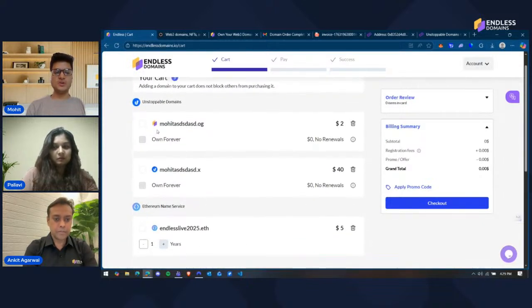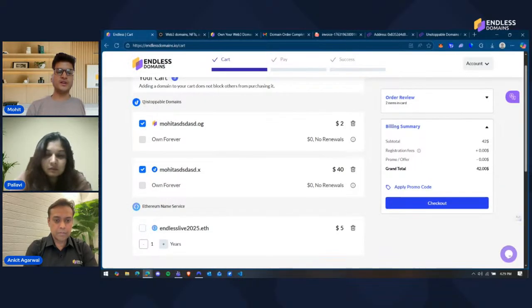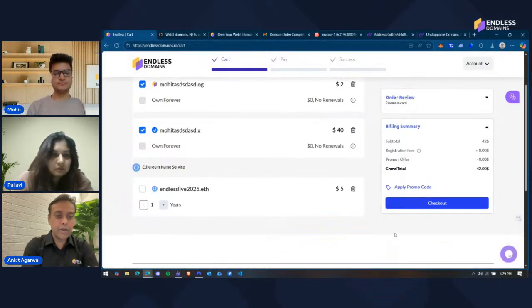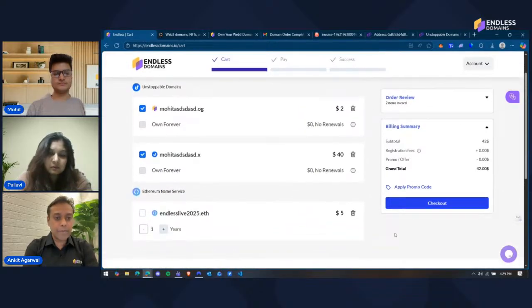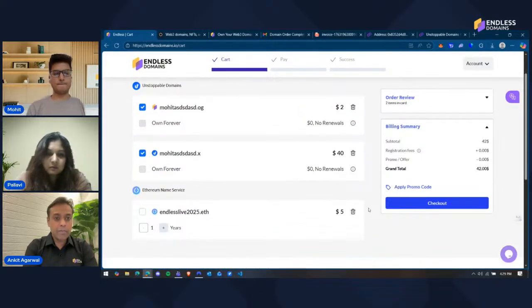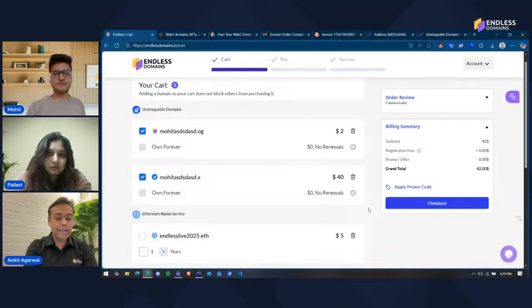So what you can do is either select these two and click on checkout, or select this one and click on checkout. You can't select all three because they are from different providers, but if they are under the same provider, you can check them out all at once. Got it. So any particular provider can be checked out at the same time with bulk buying, but two different providers cannot be done in the same transaction. It has to be a different transaction. Right.